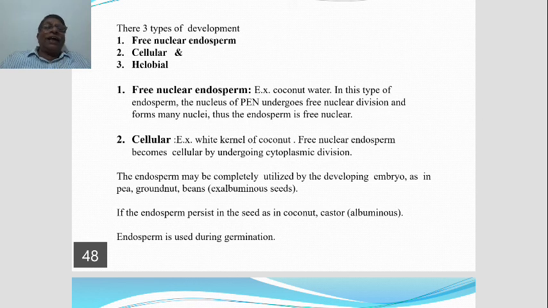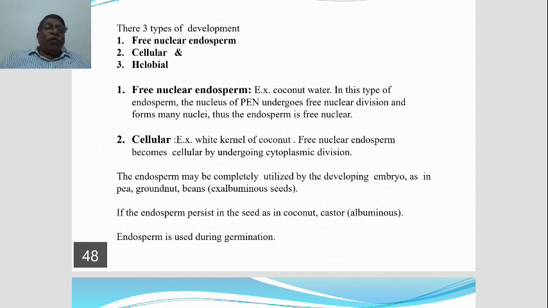The tender nut, which later becomes the mature coconut, we call cellular endosperm. Example, the white kernel of coconut. What we call ಕಾಯಿ, that is cellular endosperm.